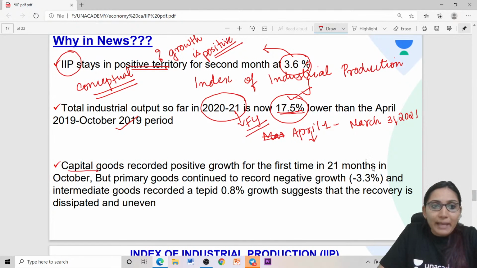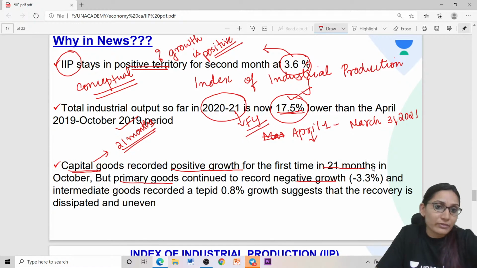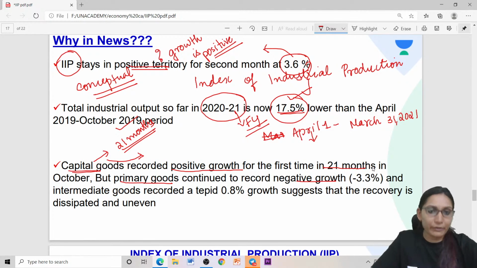Now, the capital goods recorded positive growth for the first time in 21 months in October, but primary goods continued to record negative growth. Capital goods are durable goods which last for a long period of time, whereas primary goods are in the negative growth territory. Intermediate goods grew 0.8%, which suggests that the recovery is dissipated and uneven.